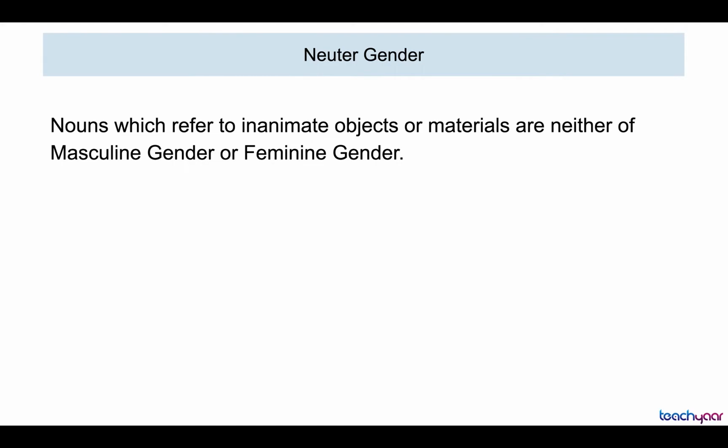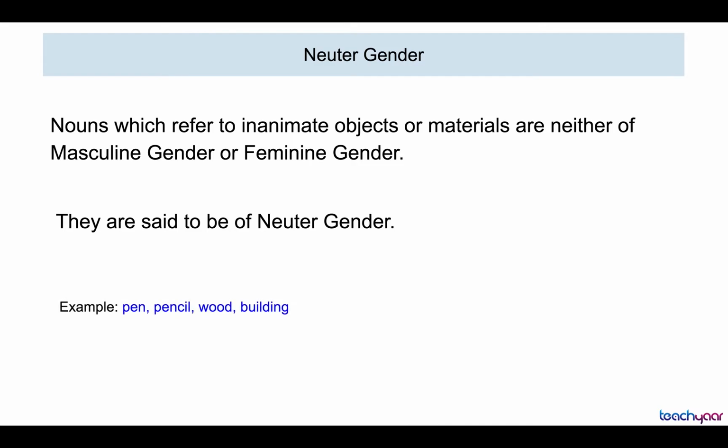Neuter gender. Now, what is neuter gender? Nouns which refer to inanimate objects or materials are neither of masculine gender nor feminine gender, but they don't have life. So, we cannot say whether they are male or female. So, we consider them to be of neuter gender. Let's take a few examples. Pen, pencil, wood, building. It can be any material, any object which doesn't have life. That's why we call them inanimate.